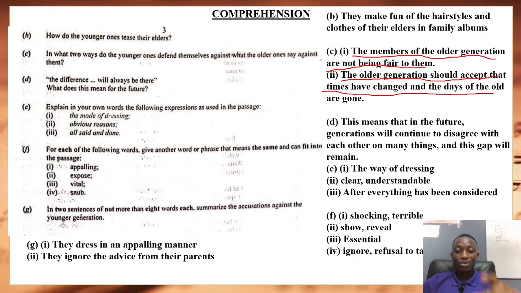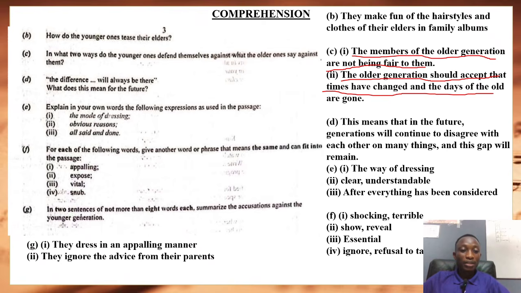So generations will come, generations will leave, they will all come with their developments, with their changes, with their do's, and that shouldn't affect other generations. That shouldn't be something that makes that generation very special, very much better than the other generation. So the difference will always be there. Let's not fight over the difference, but accept the changes in each one's generation.